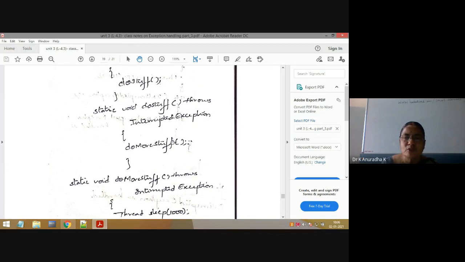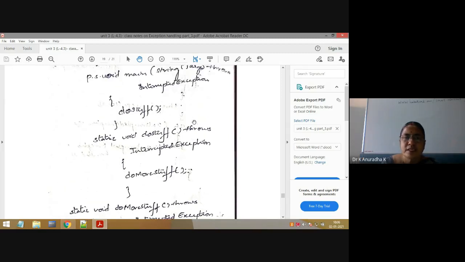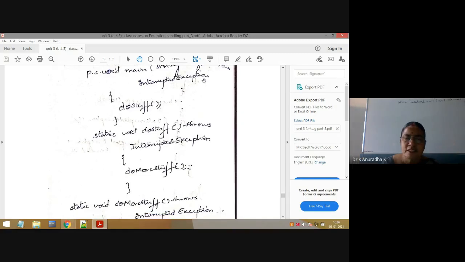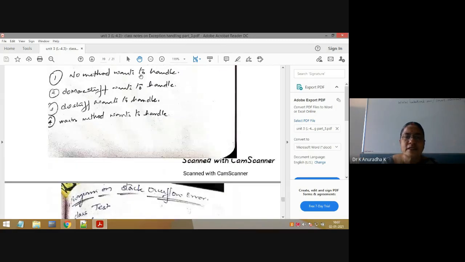The fourth program is where doStuff is not interested to handle. Then in that case write throws. Then inside the main method put a try block for doStuff and write the matching catch block, that is InterruptedException. Then in this case no need to write throws. So these are the different types of programs we can write like this. First, no method wants to handle. Second, doMoreStuff wants to handle. Handle means write try and matching catch block. Next, doStuff wants to handle. Next, the main method wants to handle. Like that, we can write 4 programs with this same program.